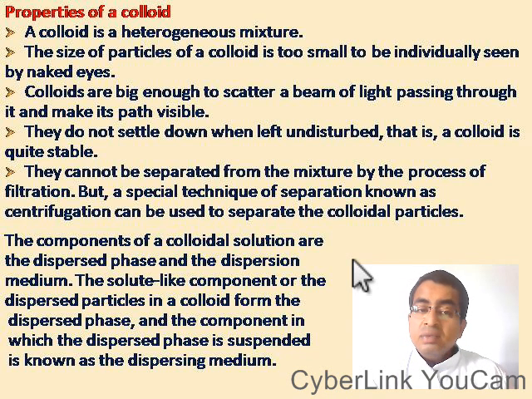They do not settle down when left undisturbed, that is, a colloid is quite stable. It is not like a suspension. They cannot be separated from the mixture by the process of filtration, but a special technique of separation known as centrifugation can be used to separate the colloidal particles.